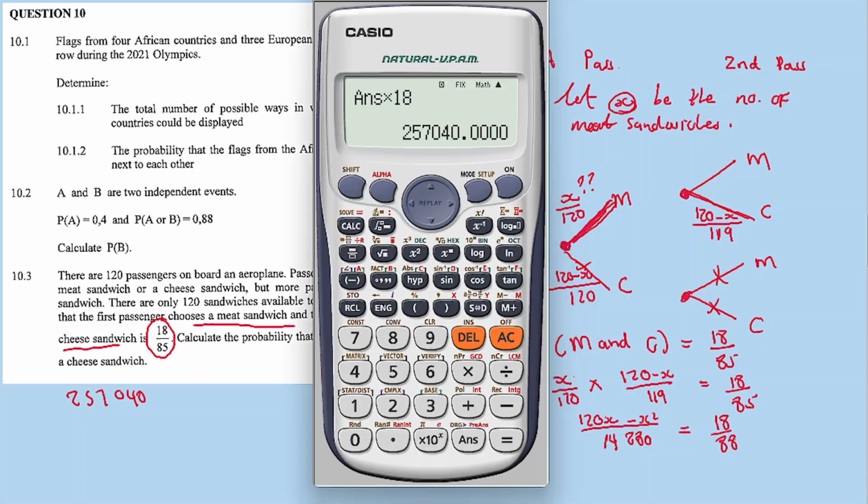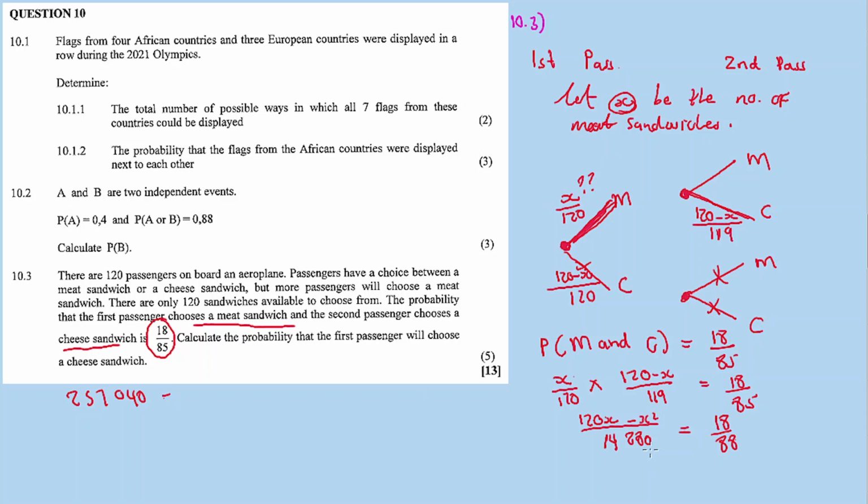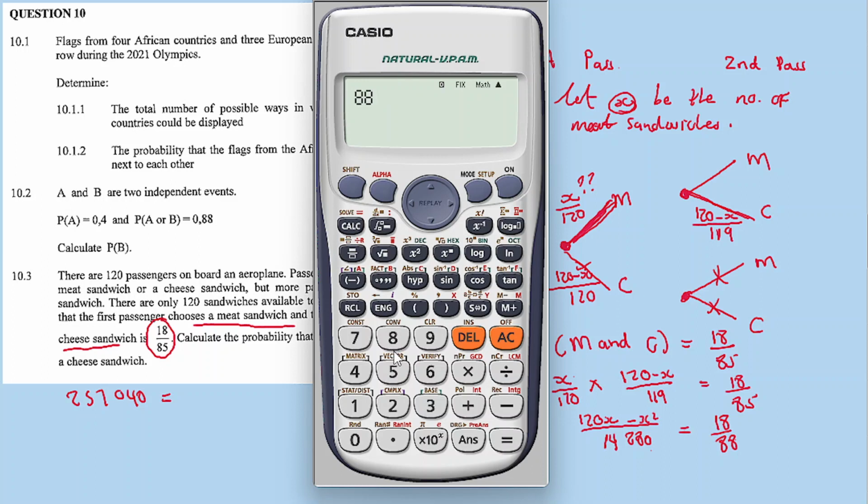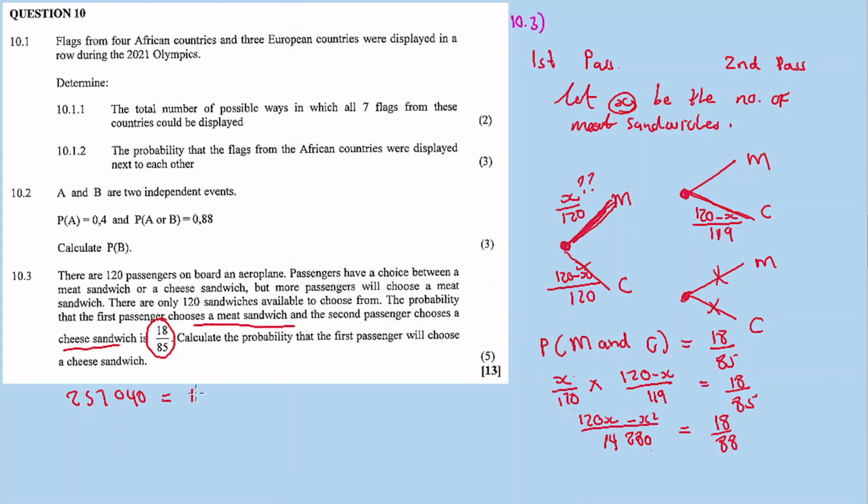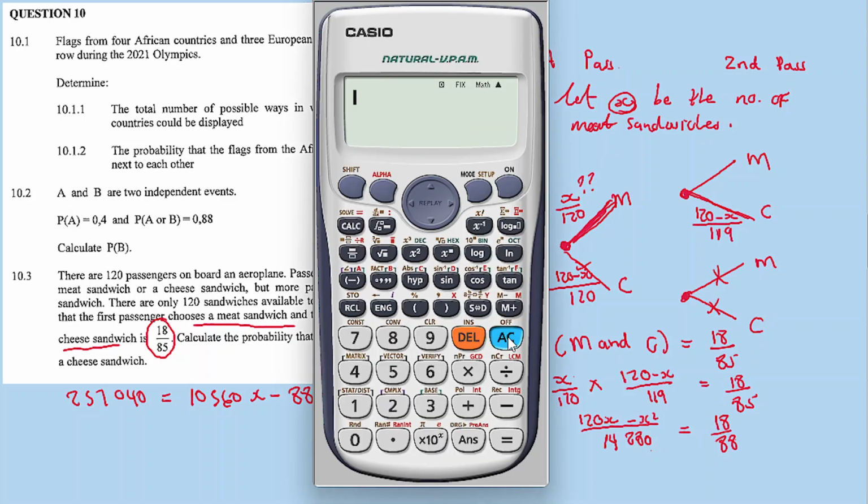257,040. Double check. This times that, 88 times 120, is equal to 10,560. So 10,560x minus 88x squared. Yes, 88x squared. Eish, this is looking ugly. Let's see whether 88 divides here.